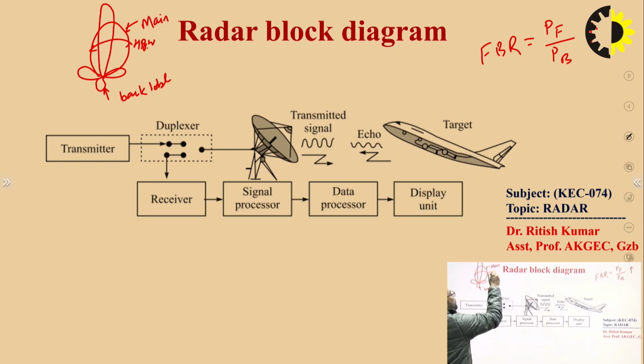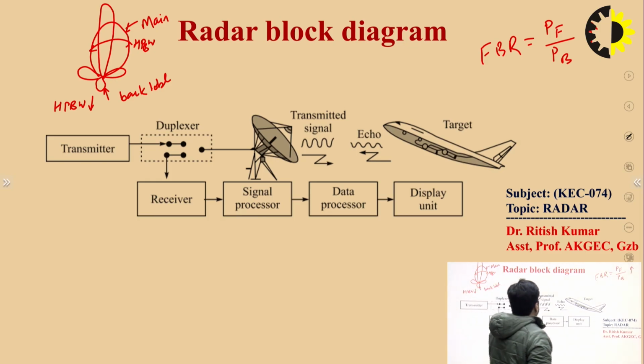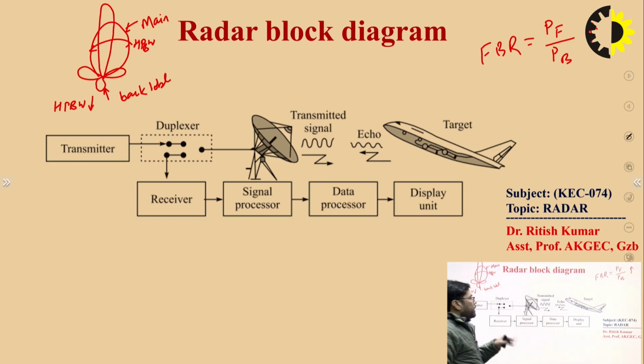To have a highly directional antenna, the half power beam width should be as low as possible. From the radar application point of view, you should have a highly directional antenna and a high gain antenna as well.